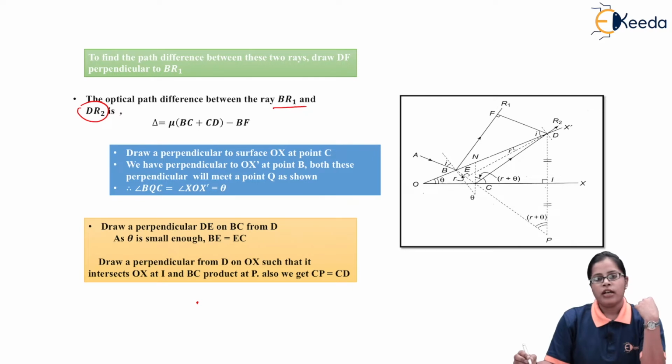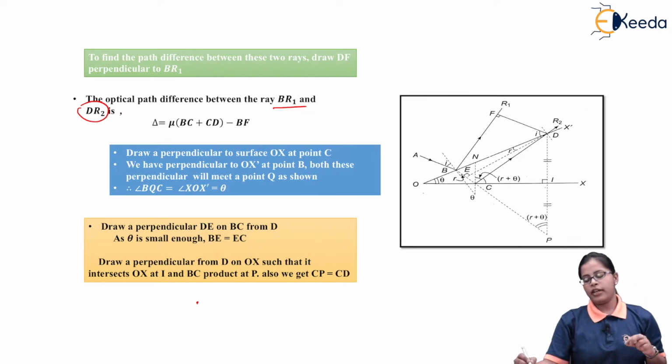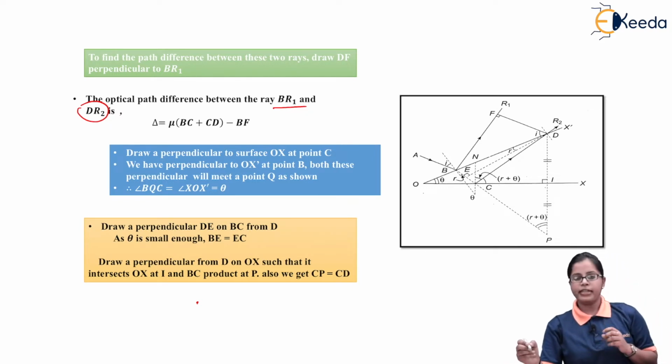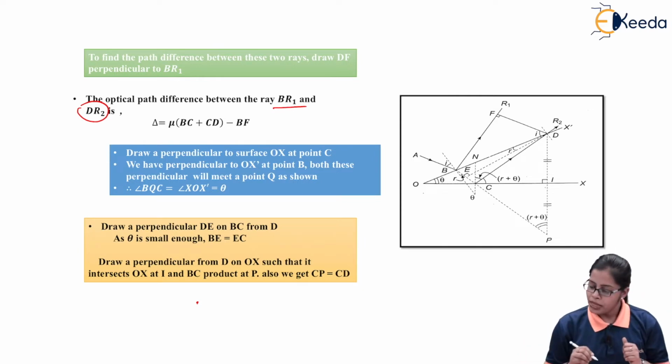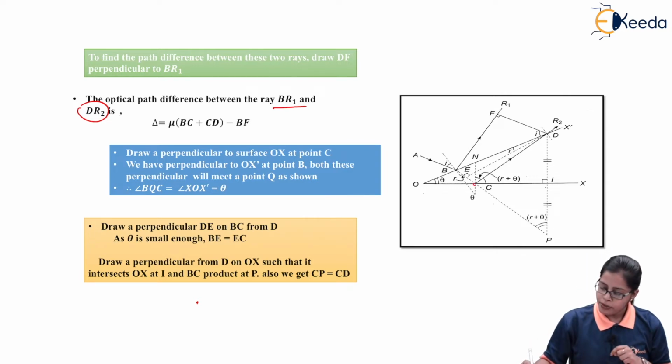Now as we can see, the ray BR1 is getting reflected from the point B, that is from the upper surface of the wedge shaped film, but the ray DR2 is getting reflected from the point C. And if we observe, this ray DR2 is supposed to come from C, but the ray which is coming at C is actually coming from AB.